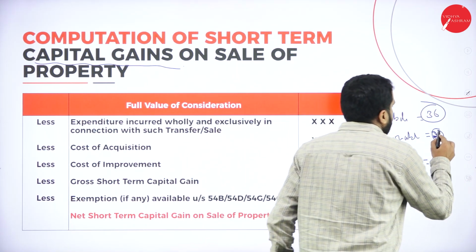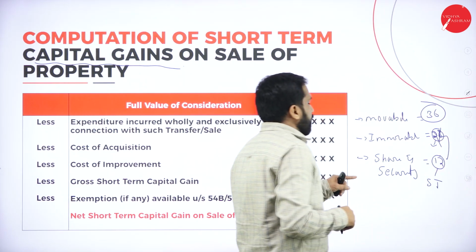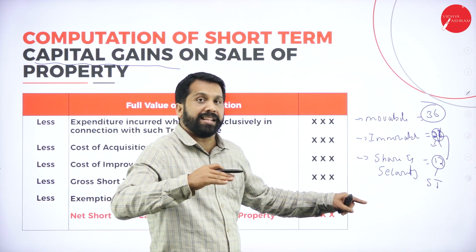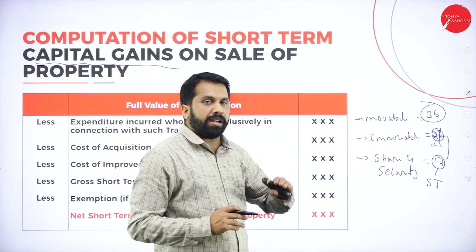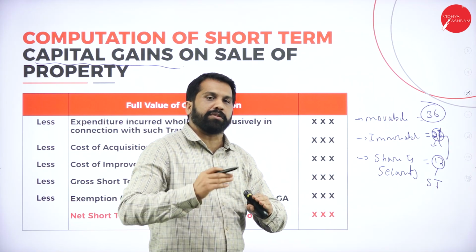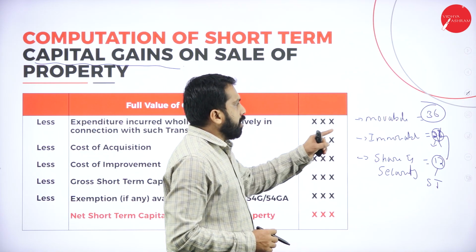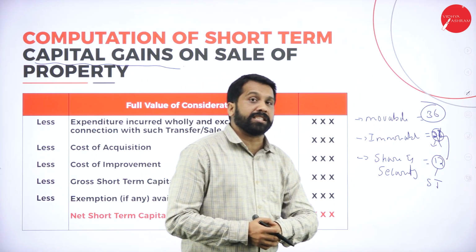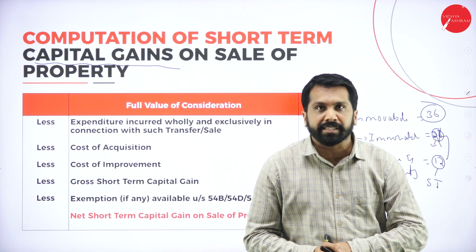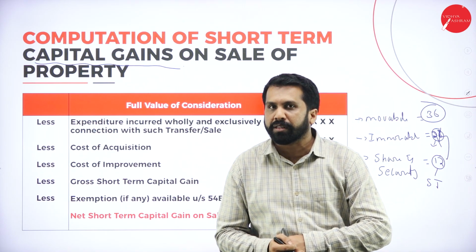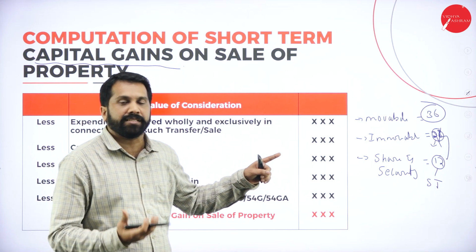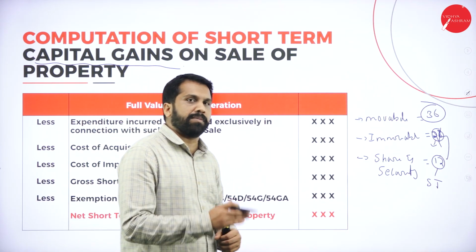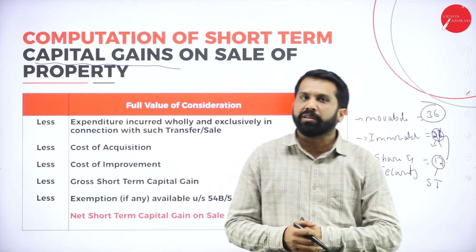Now this is what? 24. Shares and security: up to 12 months short term, above 12 months long term. Immovable property: up to 24 months short term, above 24 months long term. Movable property: up to 36 months short term, above 36 months long term. Hope you are clear. Yes, this is all about the days or years to find out whether it is a short term or a long term.